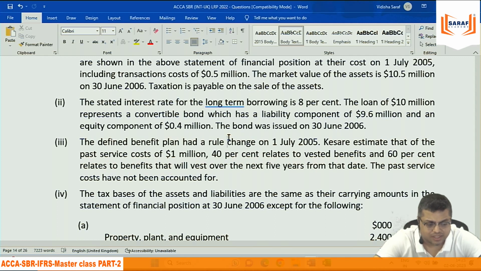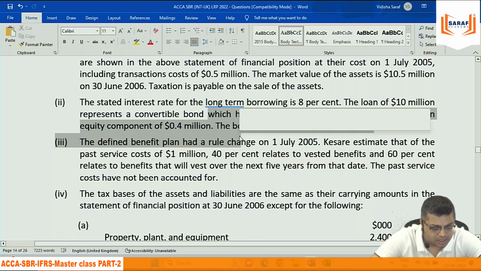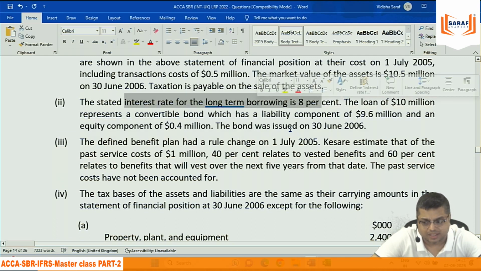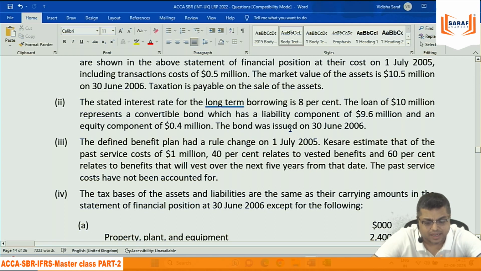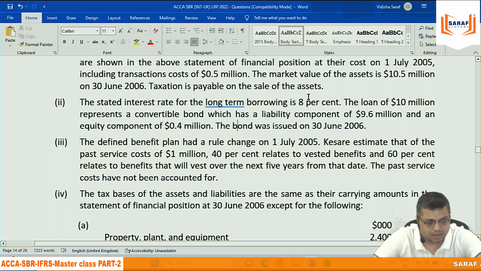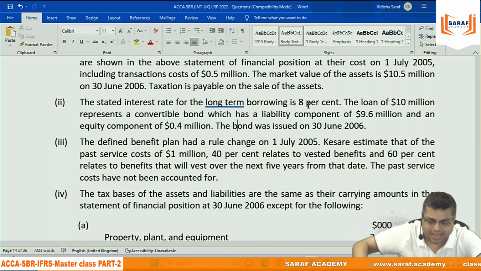So when the company issues these types of bonds, normally they give a lower rate of interest to the investor, because they are giving some additional benefit to the investor in the form of the conversion option. So in these types of bonds, we need to record initially debt and equity in two different parts. The debt part is what? Whatever will be our cash obligations, assuming everybody will redeem in cash.